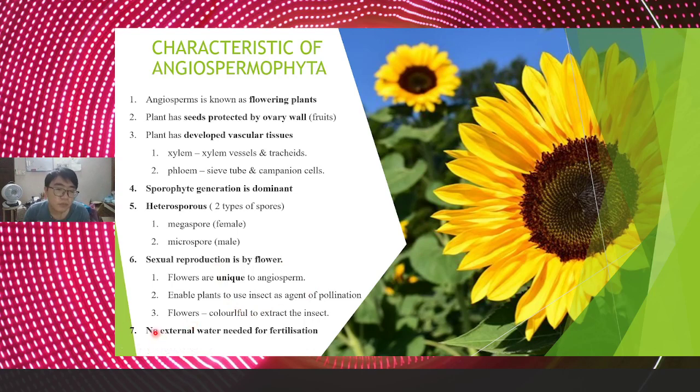And also for the Angiospermophyta, no external water is needed for fertilization. Okay, so this is the characteristic of phylum Angiospermophyta.